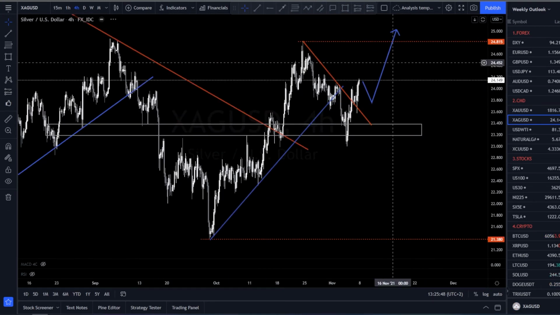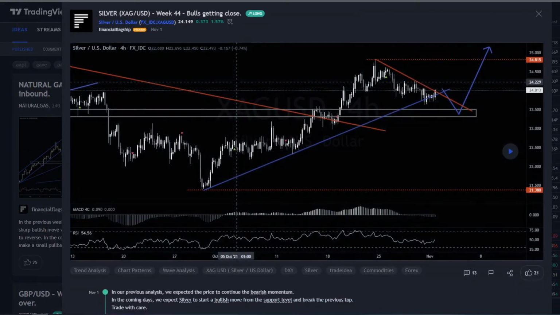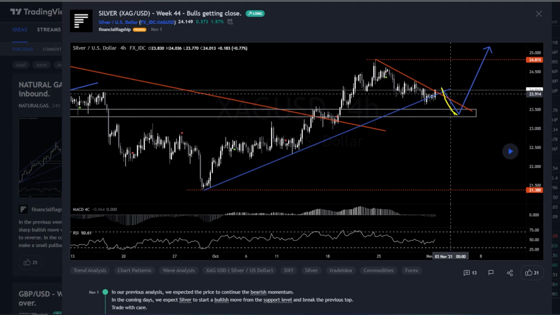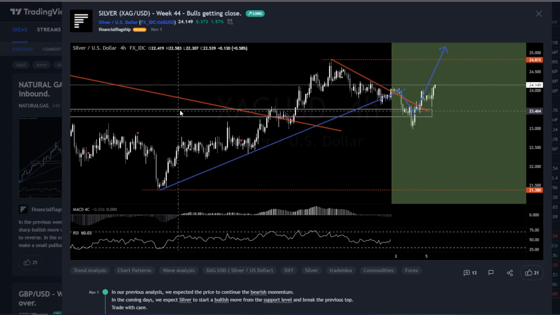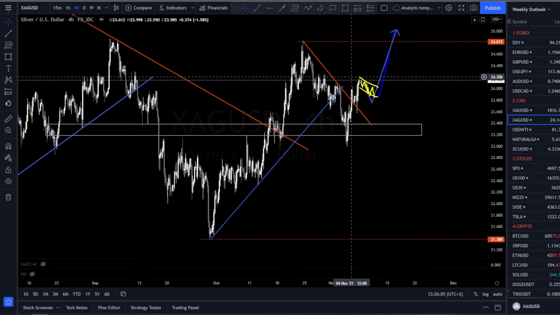Moving on to silver. Let's see how silver performed last week. As you can see, we were expecting the price to hit the support level and then reverse. So far so good. The market did exactly what we expected it to do. And for next week, we expect the price to make a small consolidation here and then head towards new tops.